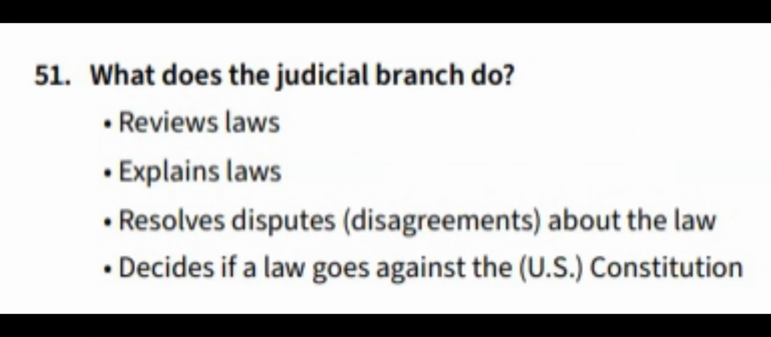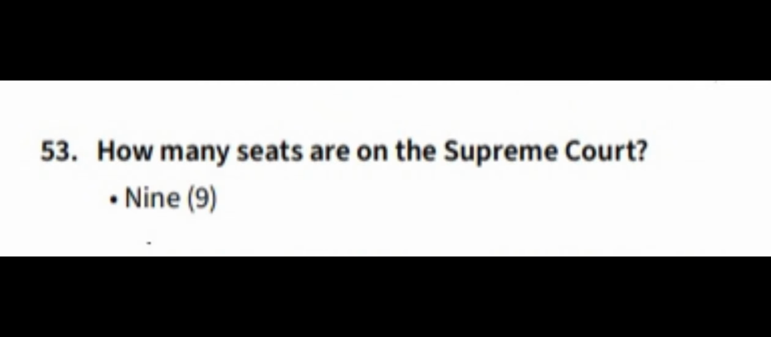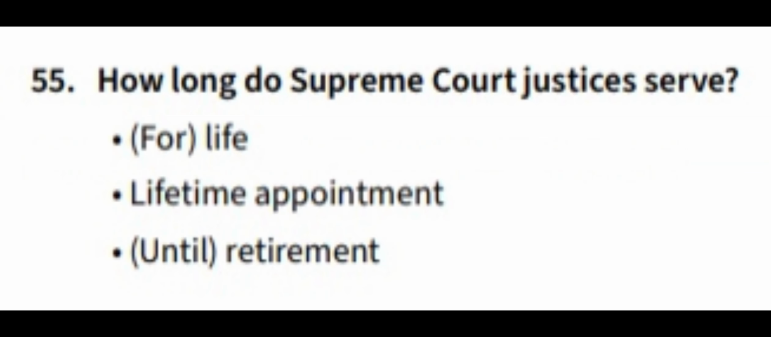51. What does the judicial branch do? Reviews laws. Explains laws. Resolves disputes, disagreements about the law. Decides if a law goes against the U.S. Constitution. 52. What is the highest court in the United States? Supreme Court. 53. How many seats are on the Supreme Court? 9. 54. How many Supreme Court justices are usually needed to decide a case? 5.